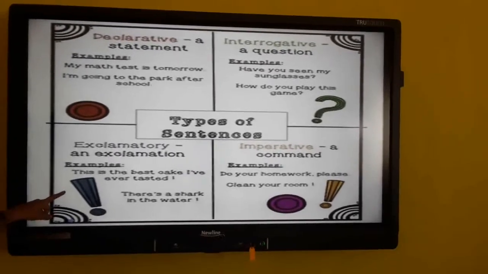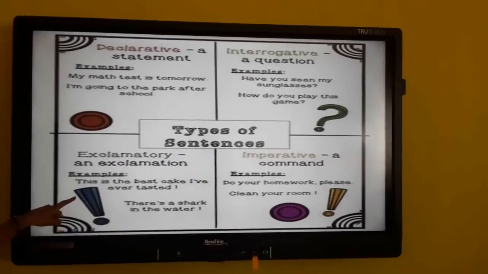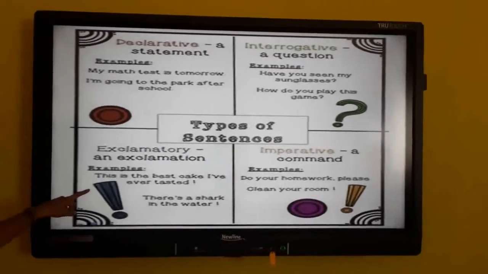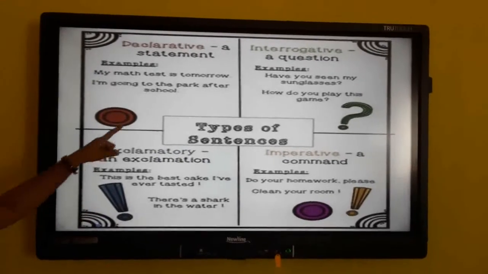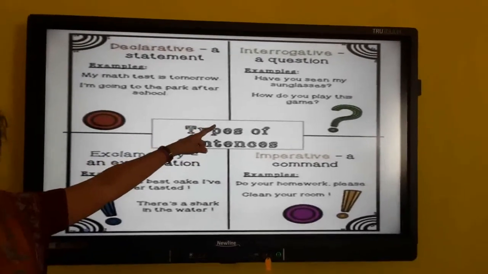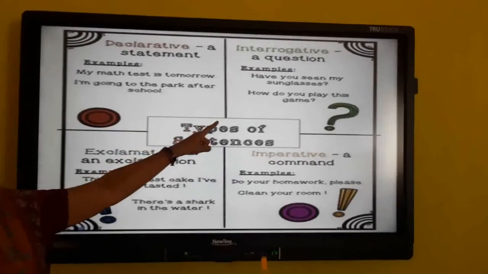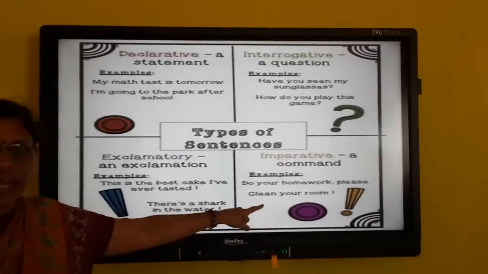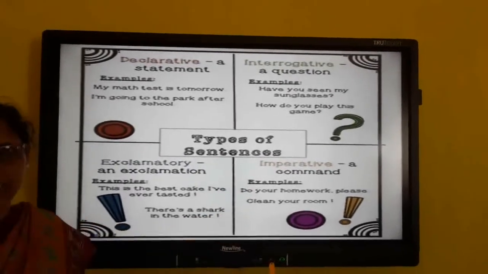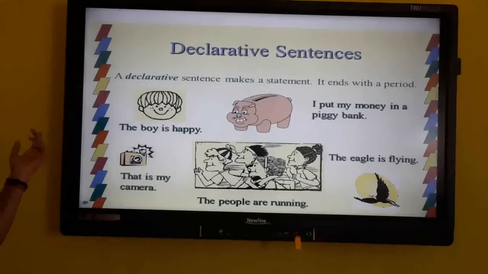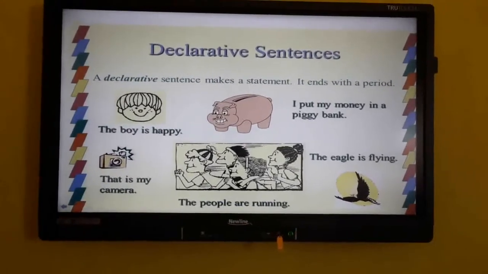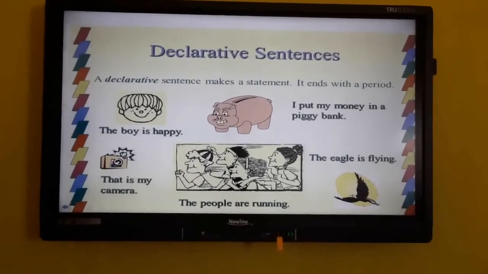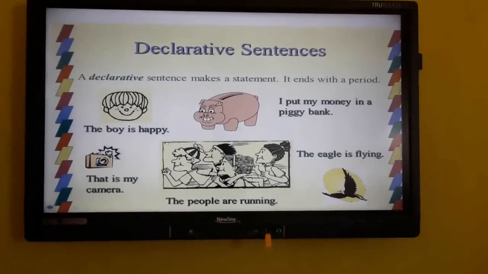We used to say some words out of our feelings, which burst out our feelings. After that word, we put an exclamatory mark and we should continue with a capital letter if any sentence follows the interjection. Next is question mark. Question mark will come at the end of the interrogative sentence. Full stop and exclamatory marks come for the imperative sentence. Stop. A declarative sentence makes a statement. It ends with a period. Ends with a period means what? It ends with a full stop. So while writing we should use those punctuation marks.